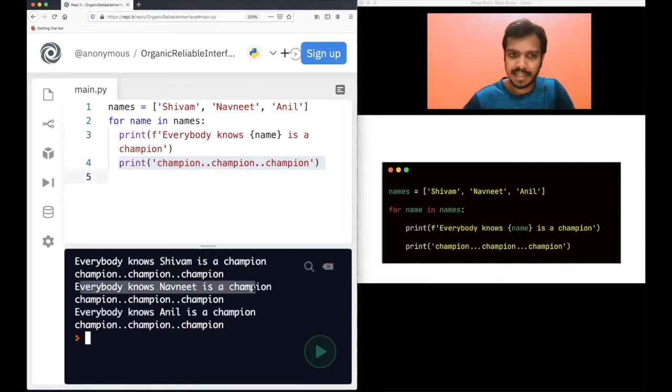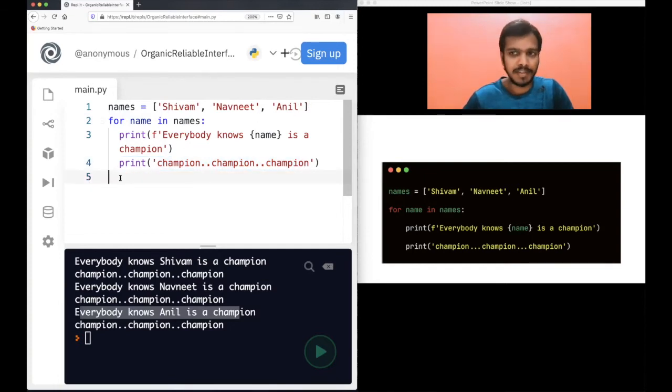Everybody knows Navneet is a champion. Again, champion, champion, champion. For the third time, it will go to Anil. The name will be pointing to Anil. It will say everybody knows Anil is a champion. Again, the last line, champion, champion, champion. Then the for loop is over because you do not have any elements after Anil.